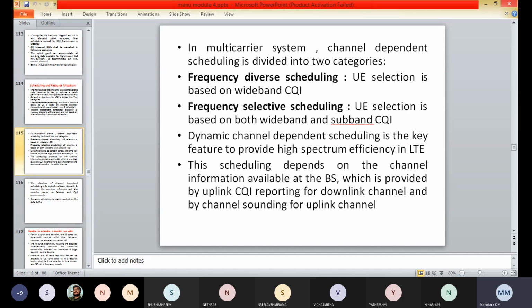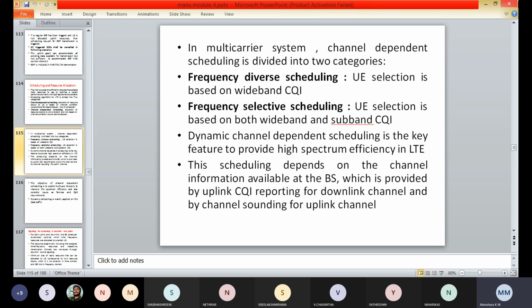So in the channel independent scheduling, the main objective is to exploit the multi-user diversity to improve the spectrum efficiency.